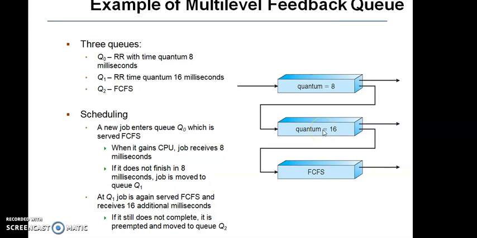If it still does not complete, it is degraded to Q2, that is the FCFS queue. If the job is completed, it will be terminated. Here, when the job is not completed, we are moving the job from Q0 to Q1. It is called preemption here. Then again the process will be executed in the FCFS order. Afterwards the jobs will be completed.